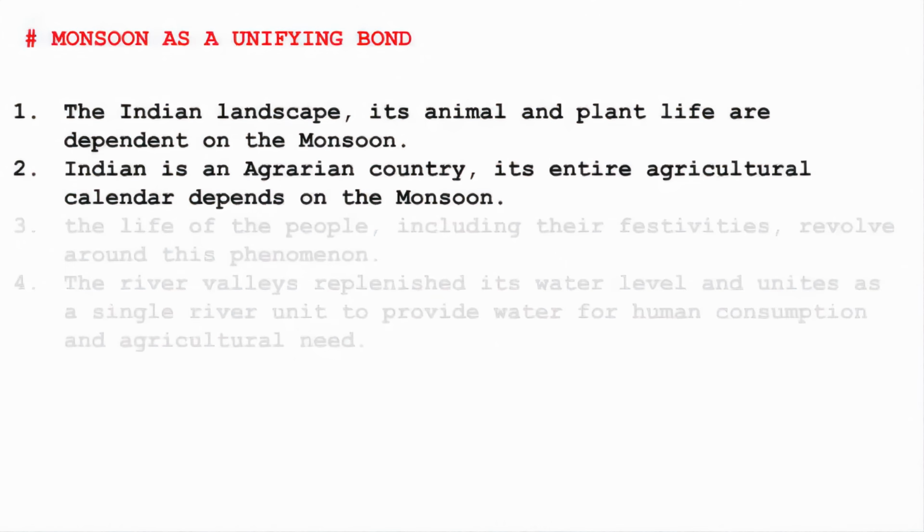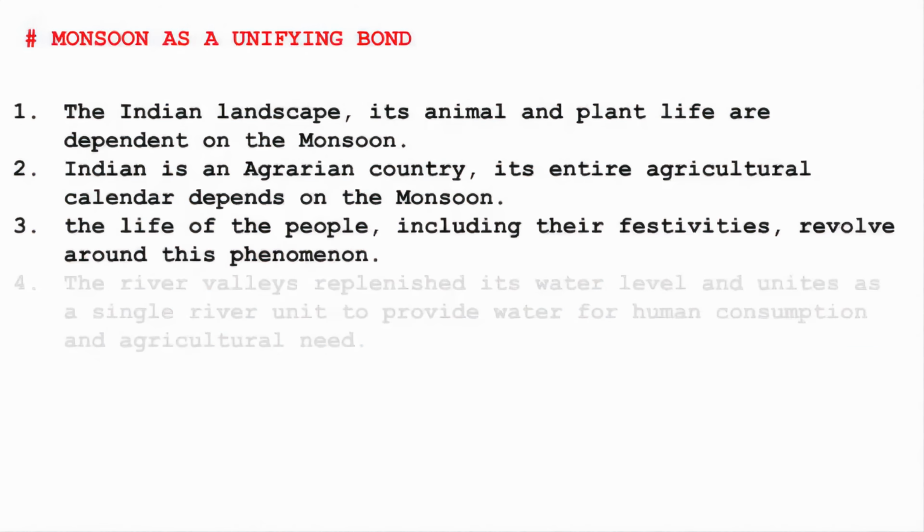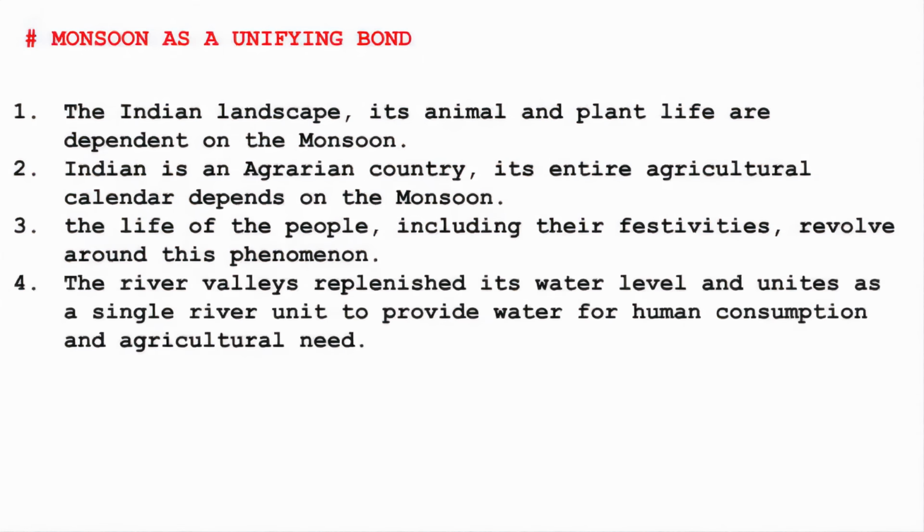Coming to the second point, India is an agrarian country, which means more than 50% of its population is engaged in agriculture. Therefore, the agricultural calendar depends hugely on the monsoon, because if there is not sufficient water, agriculture can get affected. The third point is that the life of the people, including their festivities, revolves around this phenomenon. And finally, because of the monsoon, our river valleys get replenished. This is very important because many of the peninsular rivers usually rely on rainfall, unlike the Himalayan rivers. So if there is monsoon, it will provide water for human consumption and agricultural needs. These are some of the points that come under the topic monsoon as a unifying bond.